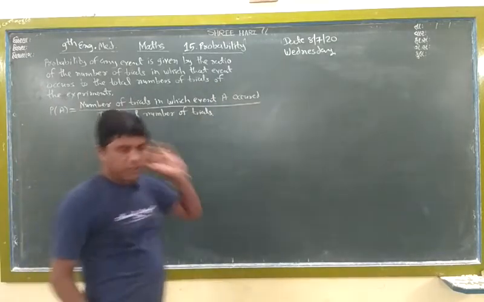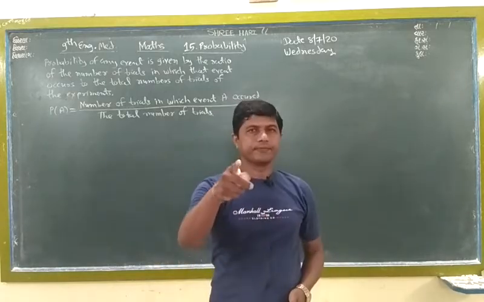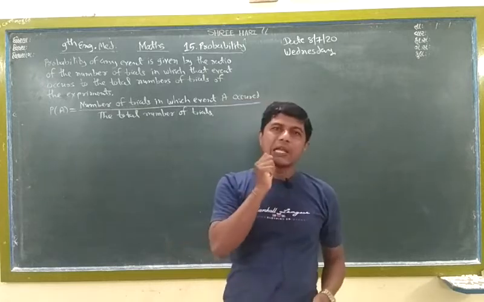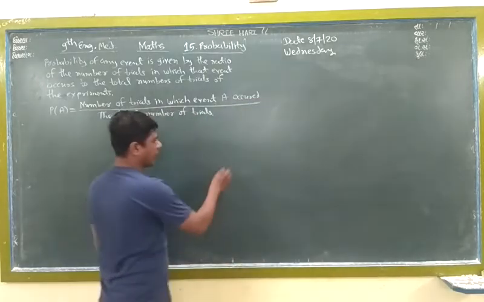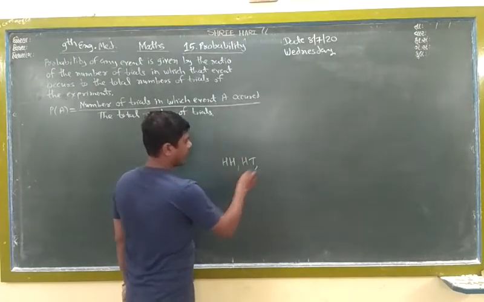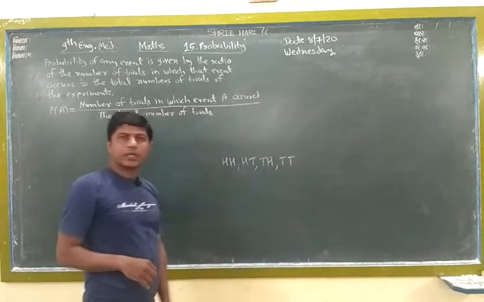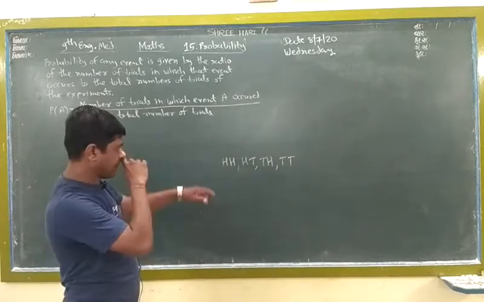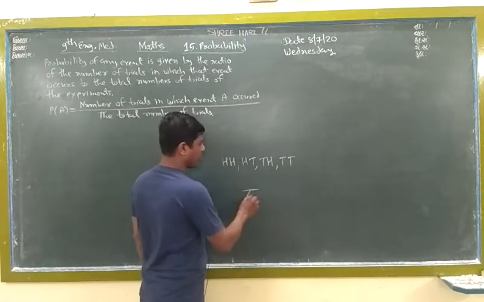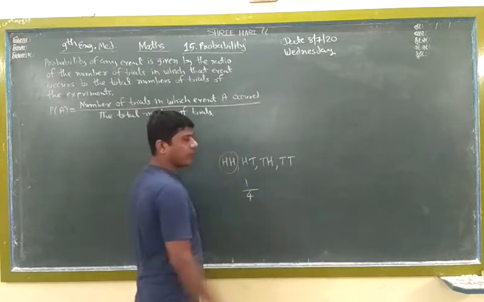It means, suppose we toss a coin, so we have two possibilities: head or tail. Suppose we write head and tail. Total here 1, 2, 3, 4, so here total 4 possibilities. But we know head, so 1 by 4.